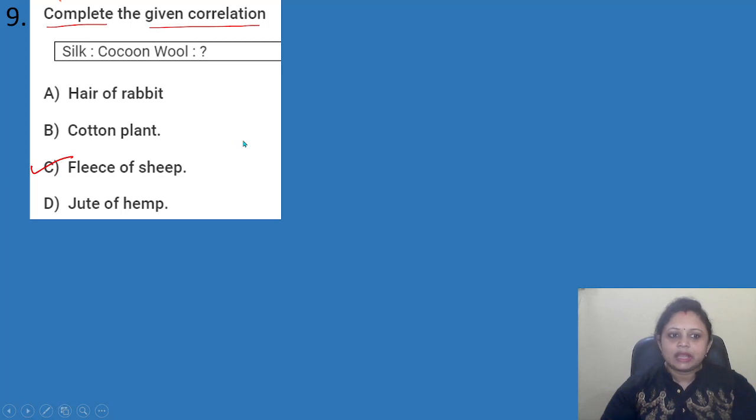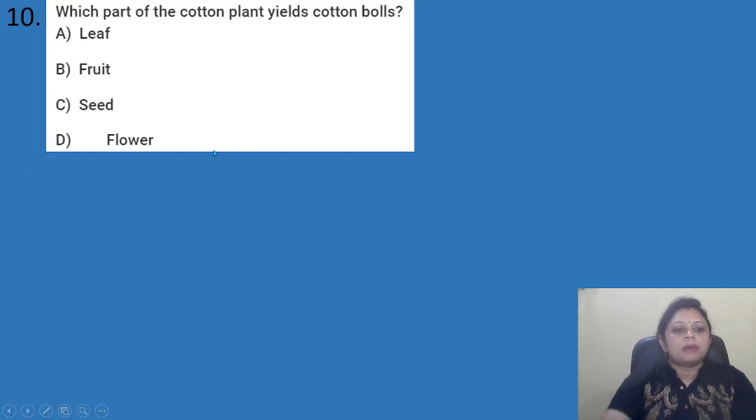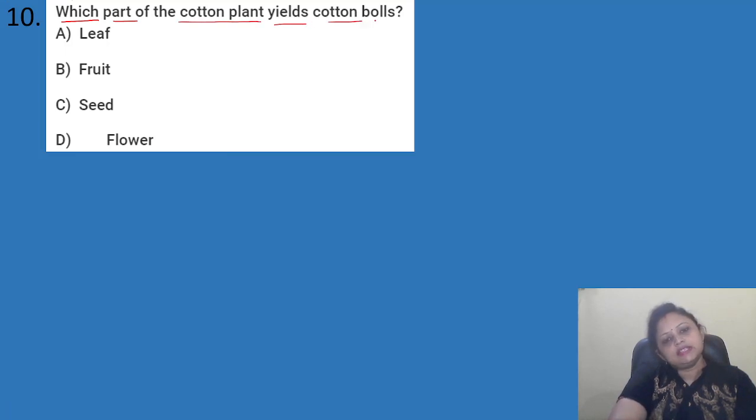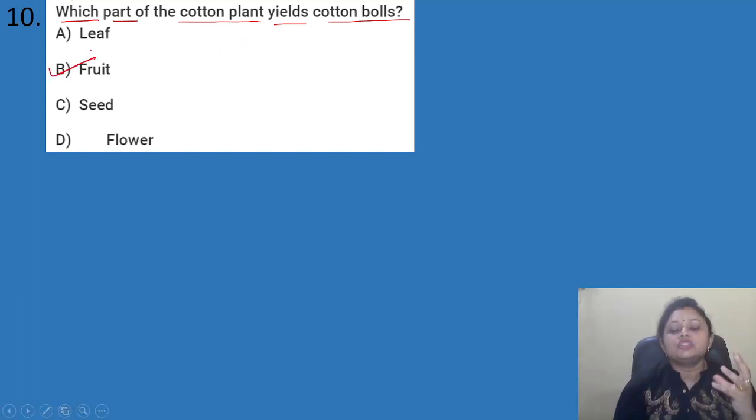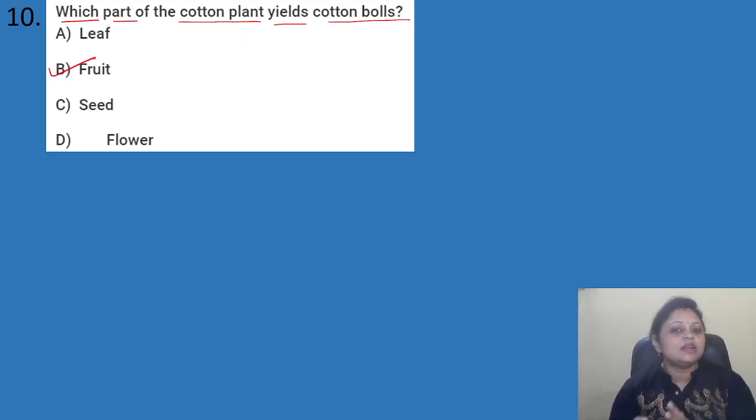Correct? Coming to the next question, which part of the cotton plant yields cotton balls? Options are A leaf, B fruit, C seed, D flower. Okay, so cotton plant के कौन से पार्ट से हमें cotton ball मिलता है? What will be the answer? Yes, so it is fruit. From the cotton fruit we yield the cotton balls. Okay, so correct answer is option B, that is fruit.